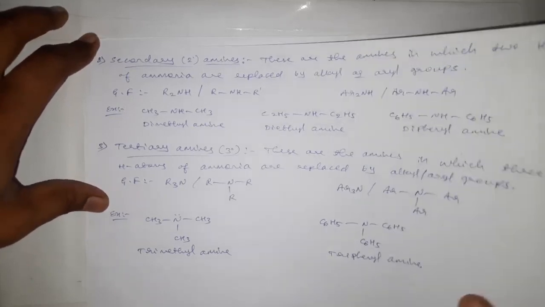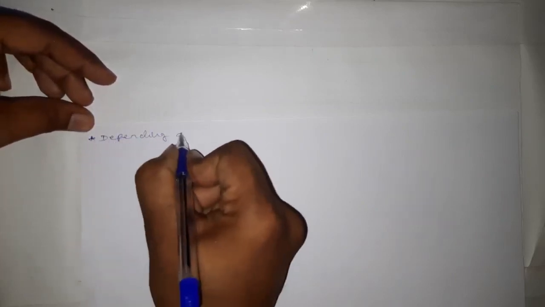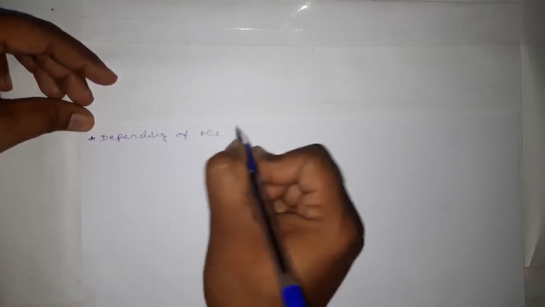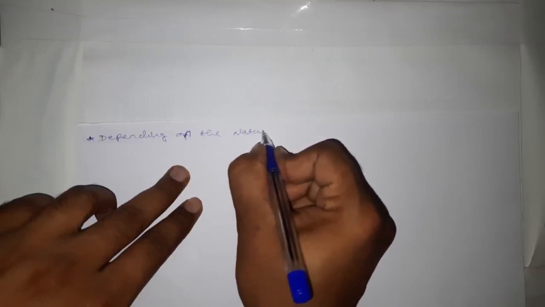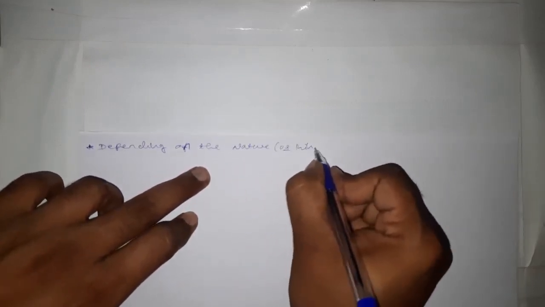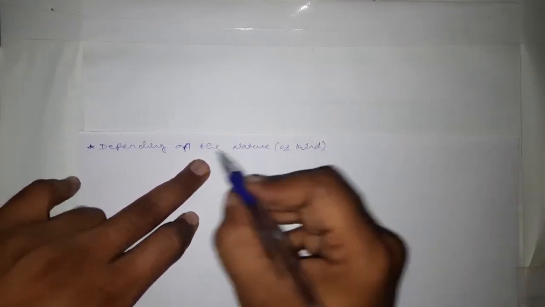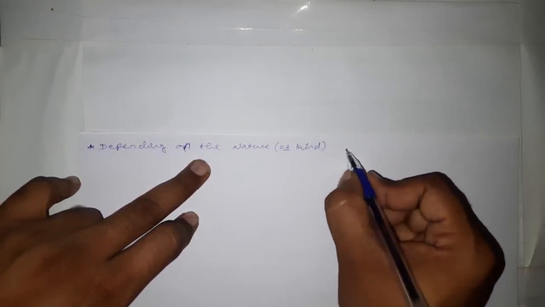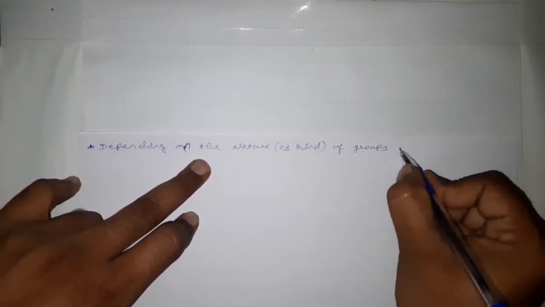And next we have to discuss the classification depending on the nature, or kind, of groups attached.